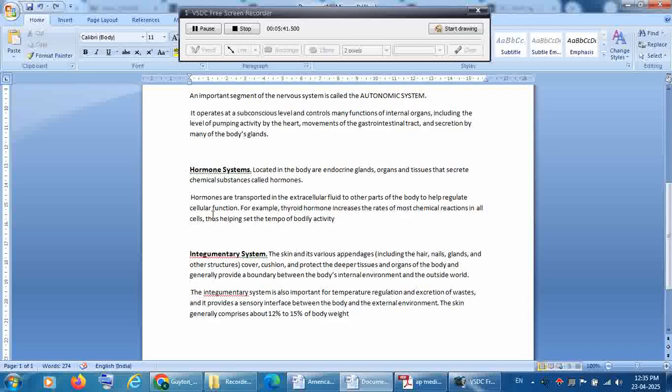So, what are the functions of the hormones? As we all know, there are different types of hormones: thyroid hormone, parathyroid hormone, right? These are the hormones which help in regulation of various parts of the body, and each hormone has a specific regulatory function in our body. Understand? For example, thyroid hormone increases the rates of most chemical reactions in all the cells, thus helping set the tempo of the bodily activity. For example, thyroid hormone is secreted by the thyroid gland.